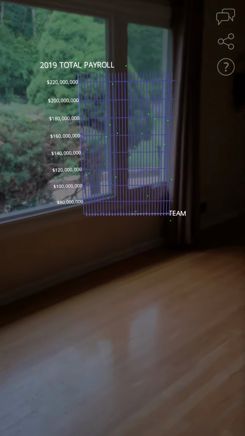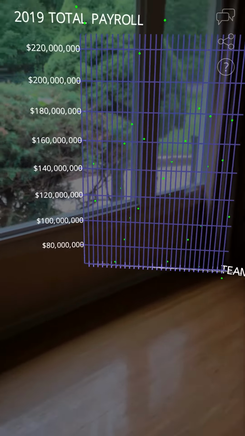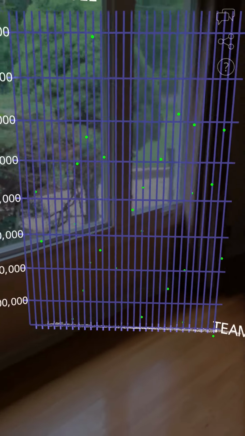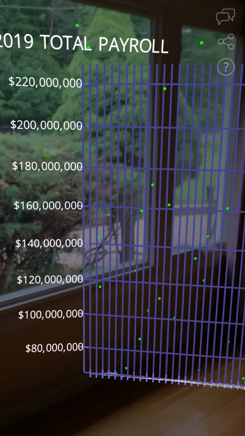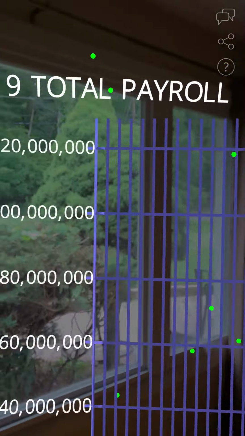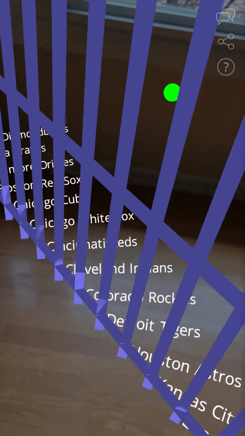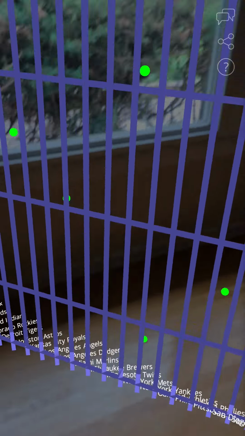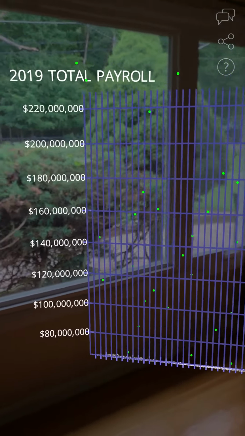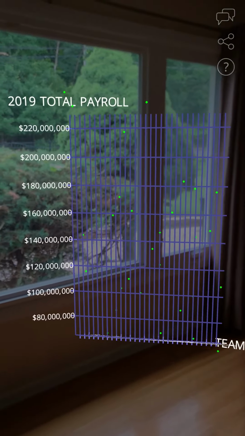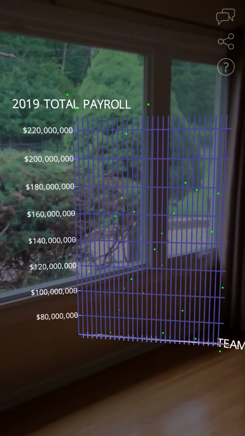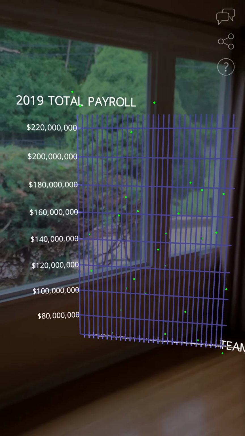So I wanted to visualize this a little bit differently now. So I've got the 2019 total payroll here. And just to give you an example, this is just another option for visualizing this, right? We can do it on an X and Y axis, and we can see what teams are spending the most money. I've got the teams listed out here, right? There they are in my augmented reality visualization. But again, we're not really seeing this take a whole lot of shape, right? So let's keep reshaping it until we start to see things that begin to make sense to us, right?